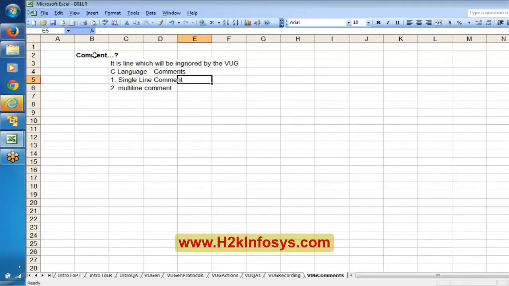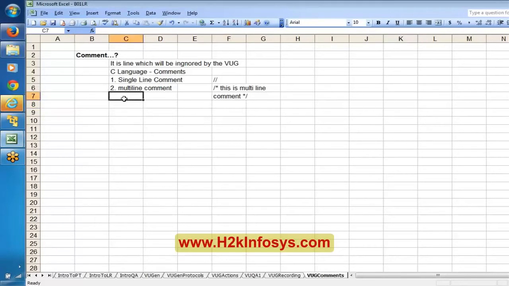A single line comment is generally two forward slashes, whereas a multi-line comment starts with a forward slash and star, like this: this is a multi-line comment, and at the end it ends with a star and forward slash.